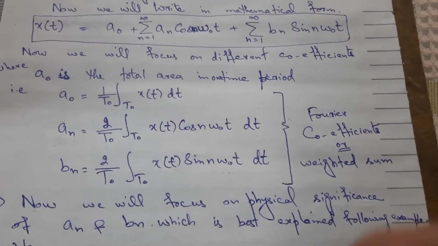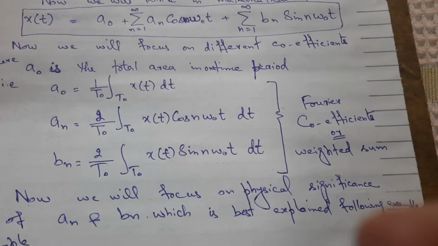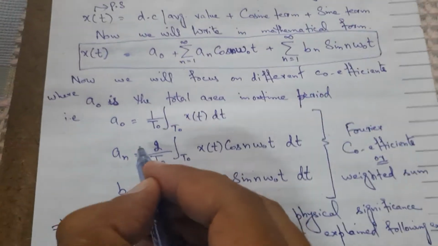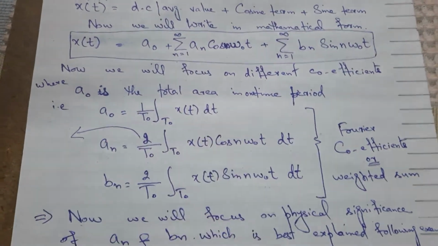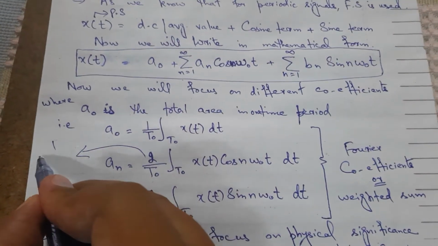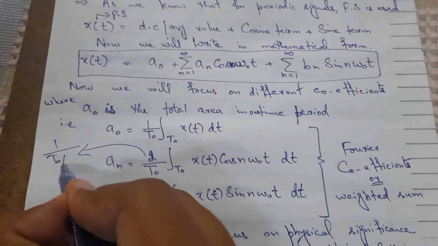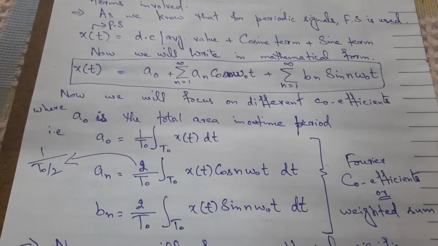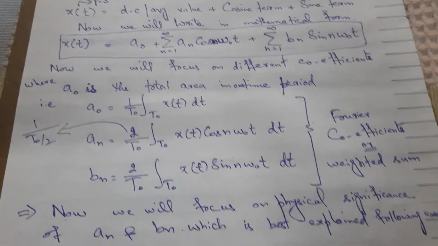These three terms are known as Fourier coefficients or weighted sums. Here a naught is 1 by T naught, and 2 over T naught means twice that, relating to the fundamental time period.